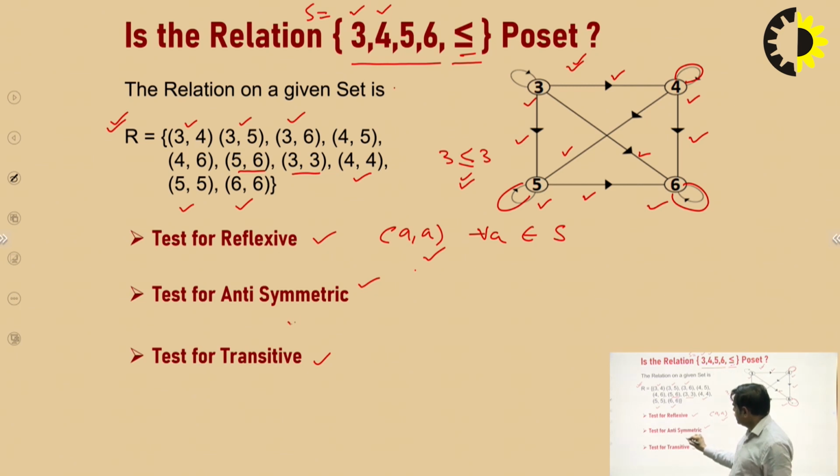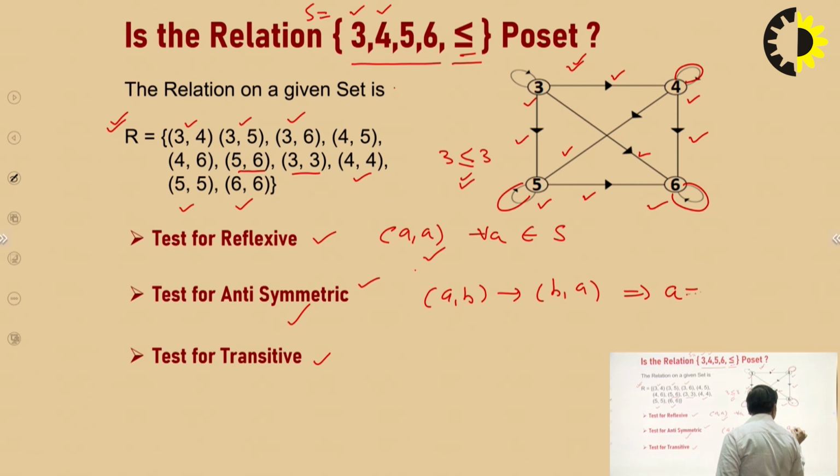Now we have to check whether the relation is antisymmetric. What is the definition of antisymmetric? If there exists A comma B and B comma A, then A should be equal to B. That means the mirror pair exists only for the diagonal elements, or the reflexive pairs.